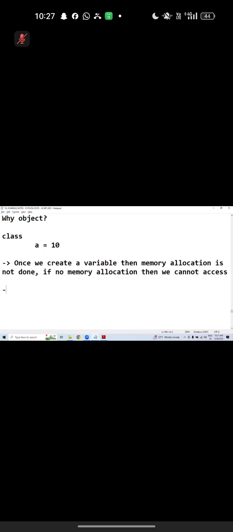Then here is the story. When will memory allocation happen? The answer is simple: during object creation only, memory will be allocated actually. If memory allocation is done, then we can call the variable, or we can access it actually.